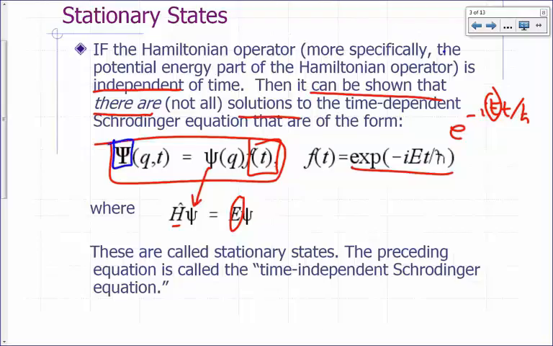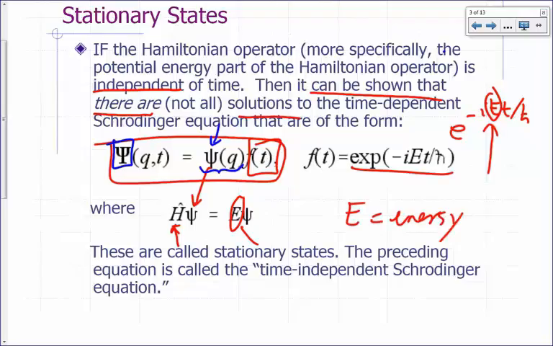This is capital Psi, a function of coordinates and time. We're writing it as a function only of coordinates, so for the part that depends only on coordinates, we're using lowercase psi. So uppercase psi, lowercase psi. Anyway, this E turns out to be the eigenvalue of the Hamiltonian operator. So we can identify E as the energy.